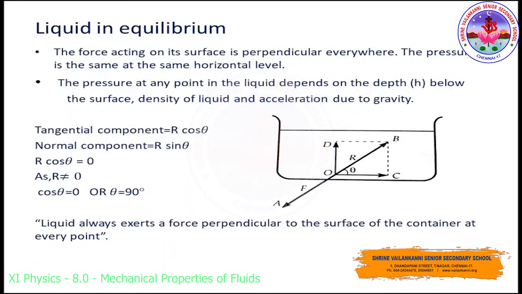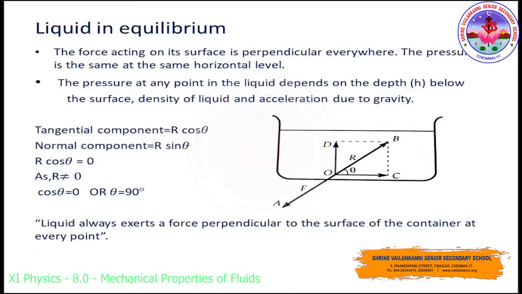The liquid cannot resist any tangential force, so the liquid near O would flow along OC. Since the liquid is at rest, the force along OC must be 0, because the parallel component must be 0 at rest. So R cos theta is 0. R is not equal to 0, so cos theta is 0, which means theta is 90 degrees.